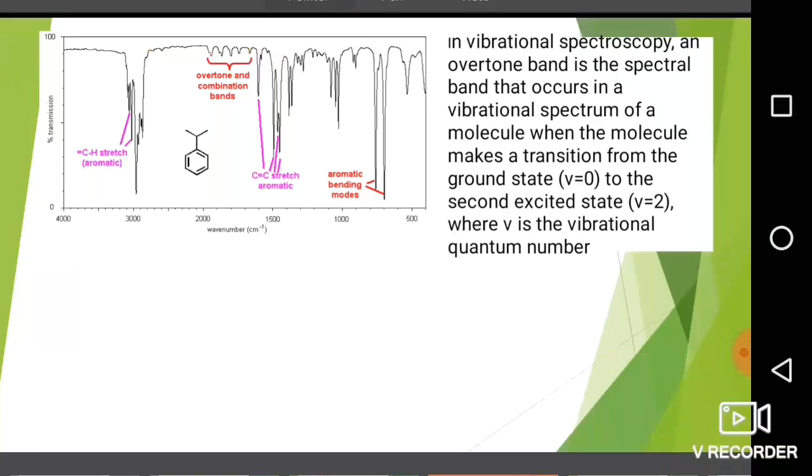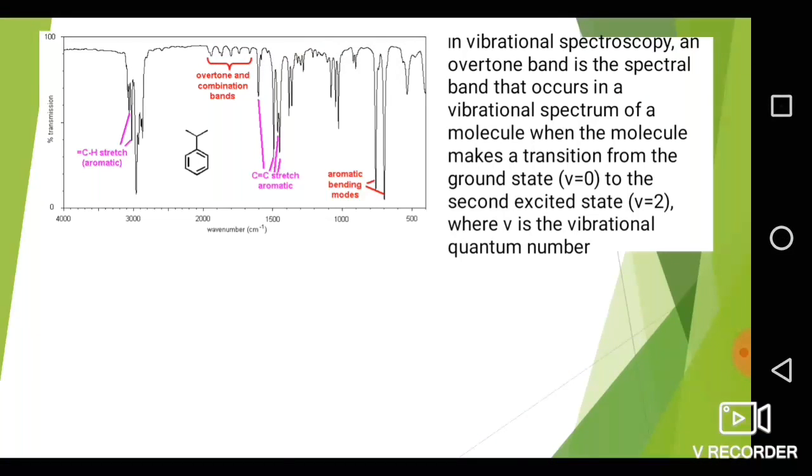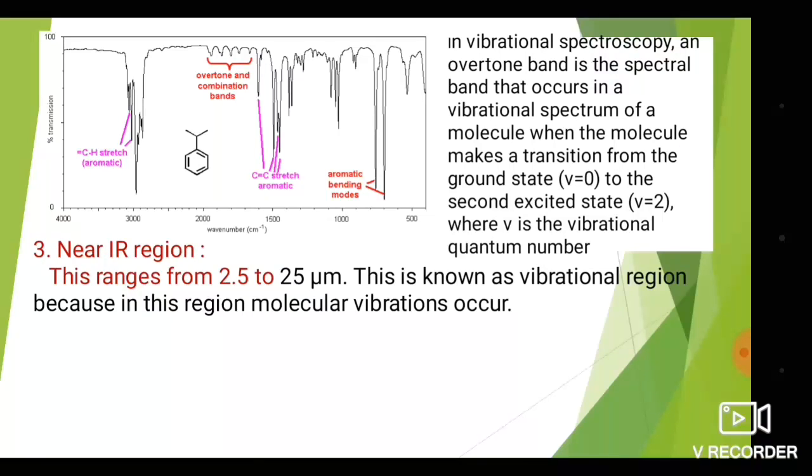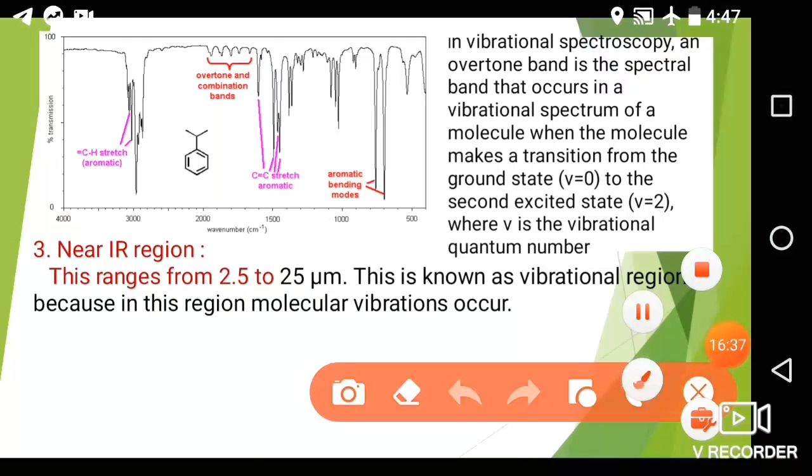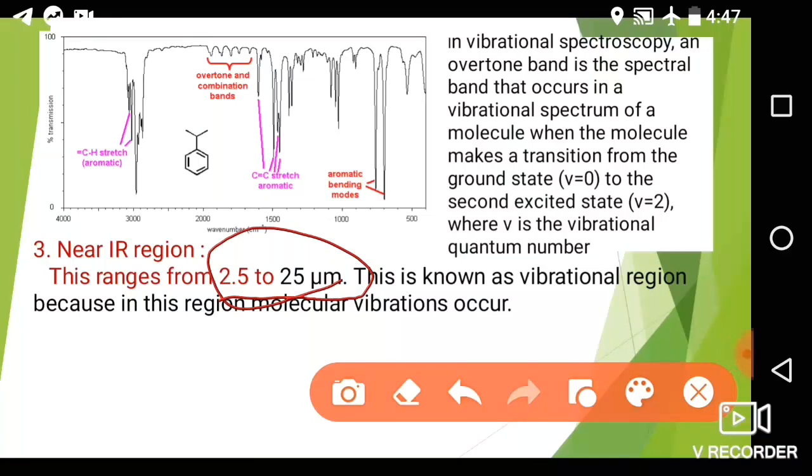After this, the next region is the near IR region. What is the near IR region? The region which falls between 2.5 to 25 micrometer. This is a very important region for the IR spectrum, because all the vibrational absorptions occur in this region.